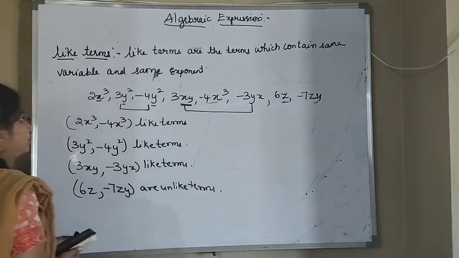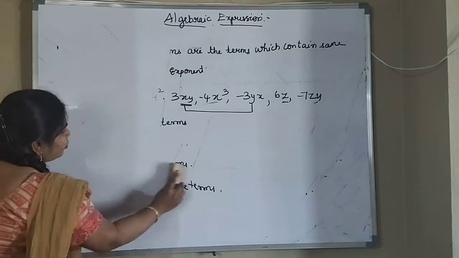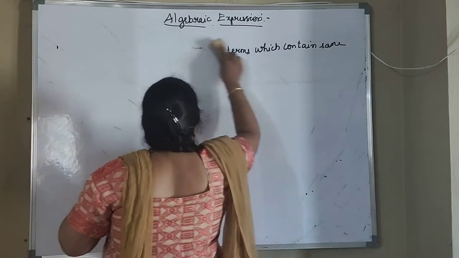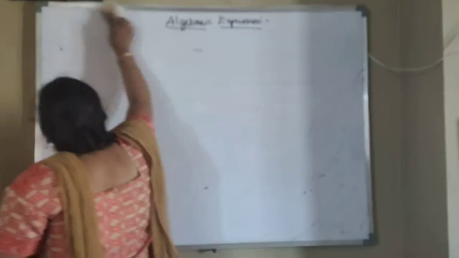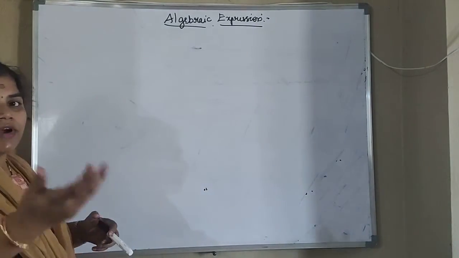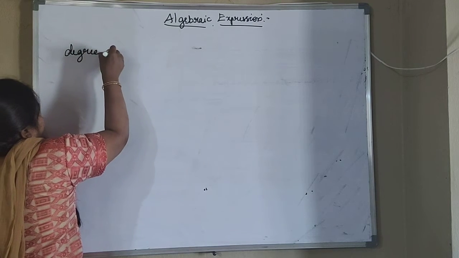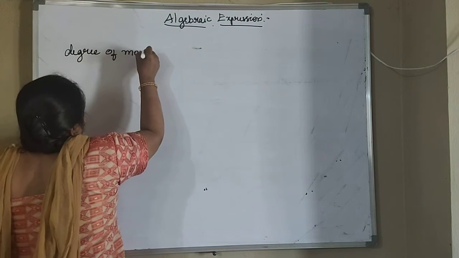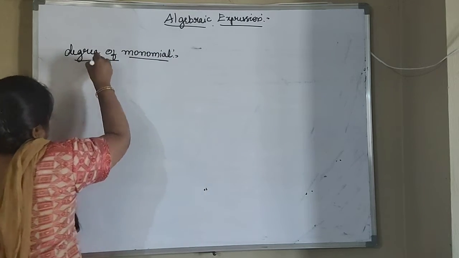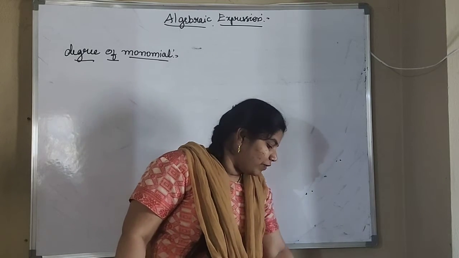Next is degree of monomial. So already you know about monomial. What do you mean by monomial? Which contains only one term, we will call it a monomial. So for that monomial, what is the degree? How to find the degree of a monomial, we will see now.